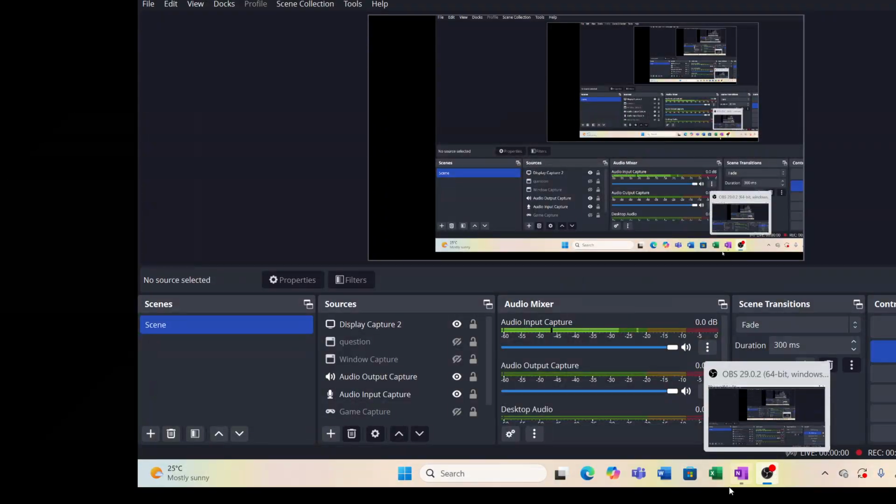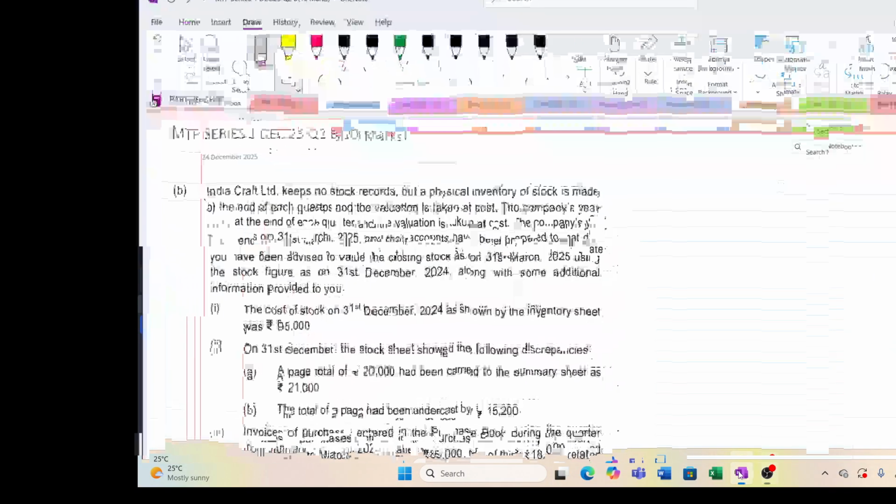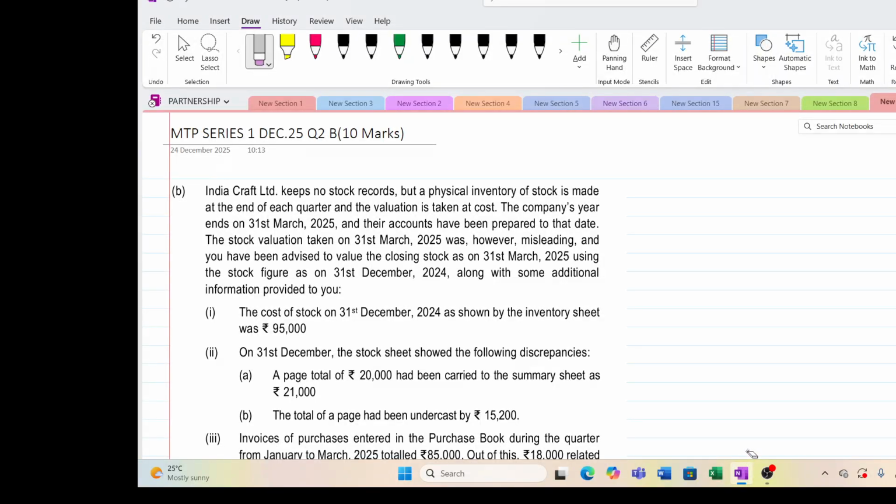Good morning, students. Today we are going to see MTP Series 1, December 25, question number 2B for 10 marks of inventory valuation. They have given India Craft Limited keeps no stock record but a physical inventory. Physical inventory, all of you understand, is an actual counting of the stock, taking the value. They have taken the value at cost.